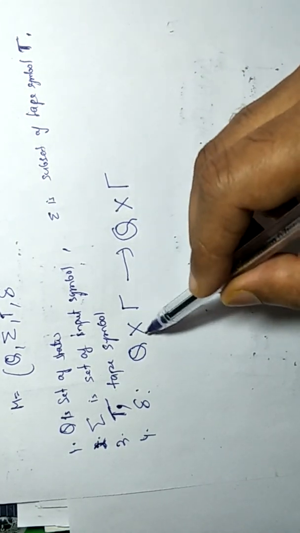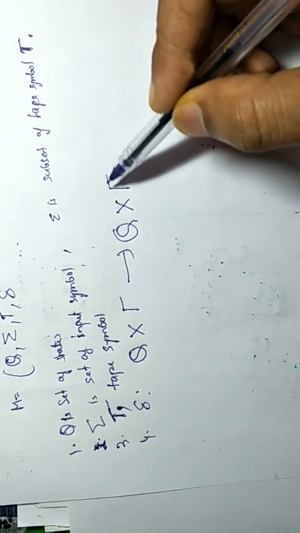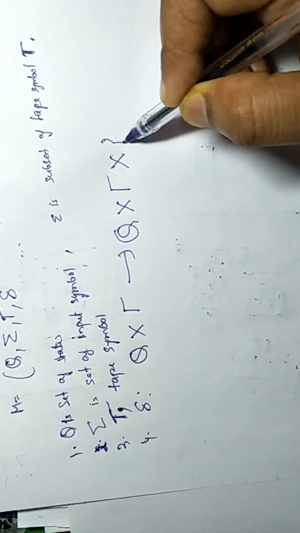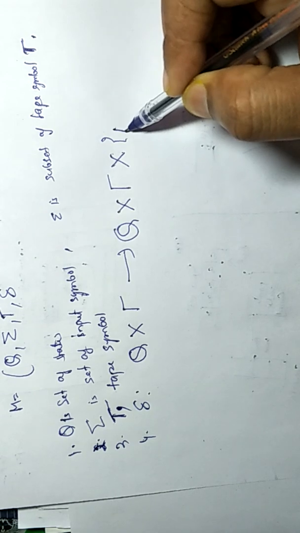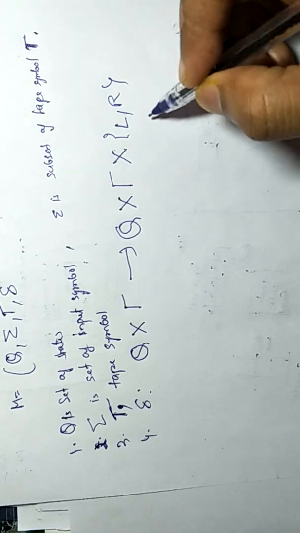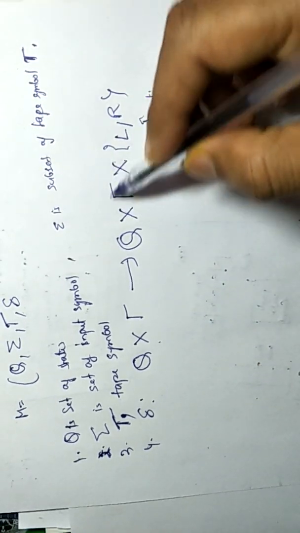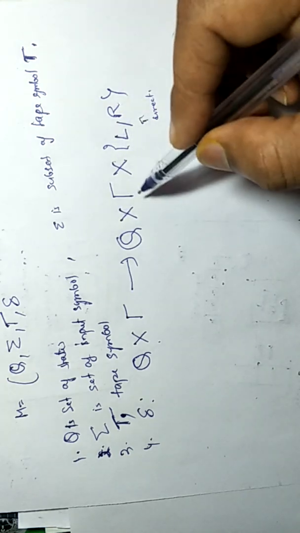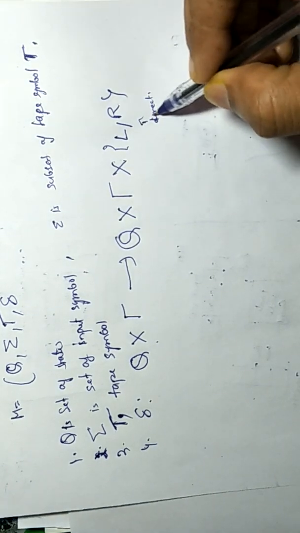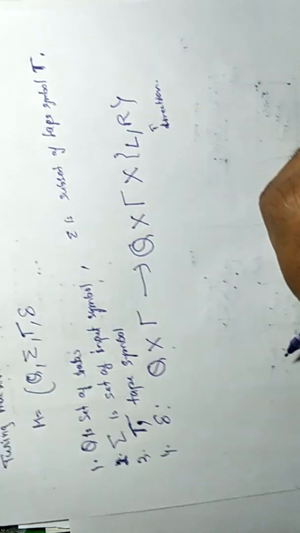Suppose at Q0 I read small a, then I move to Q1 and change small a into capital A. Then I move either left or right. The third thing is the direction. By reading the input and doing something over that input cell, we can move left or right. So it is the transition function.